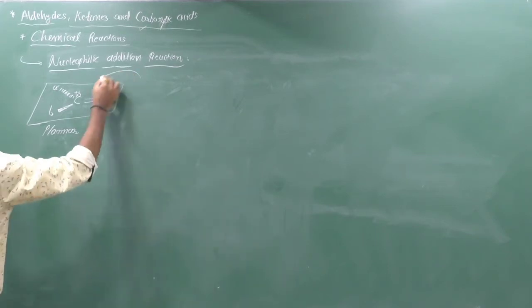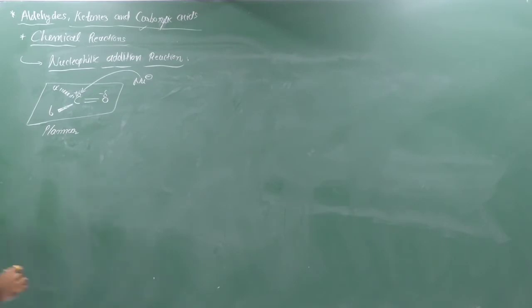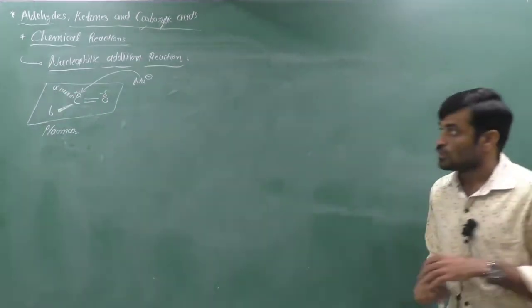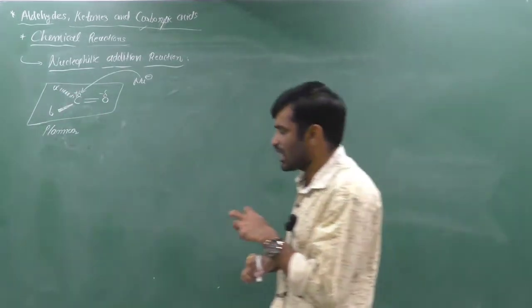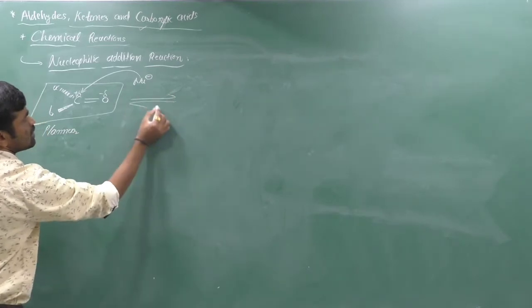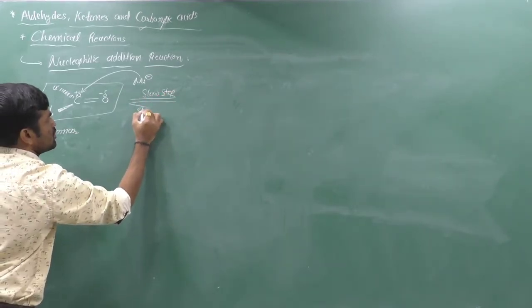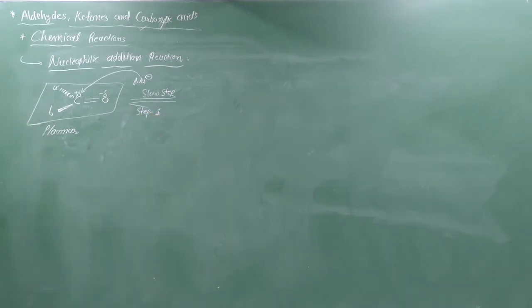So nucleophile attacks on carbon because nucleophile has a negative charge or lone pair of electrons. So nucleophile attacks on the carbonyl carbon and it can make a tetrahedral intermediate like that. It is a slow step. Remember step 1, which is a slow step, and it can be in an equilibrium.